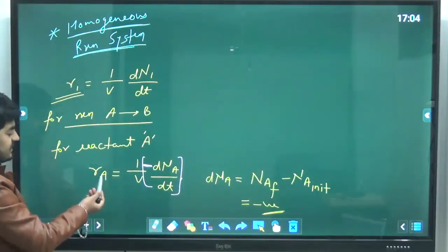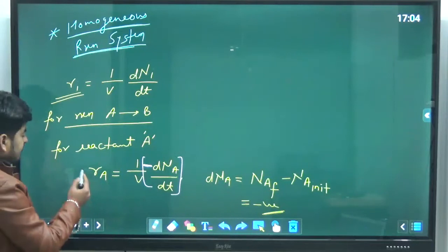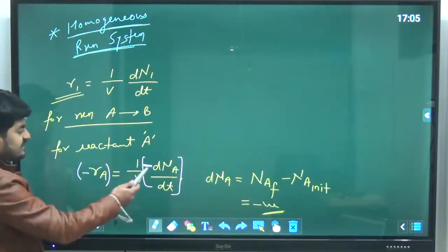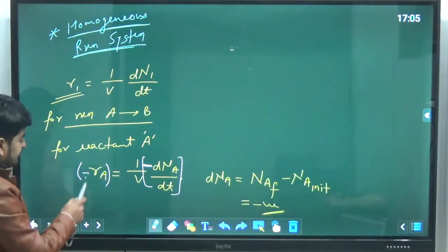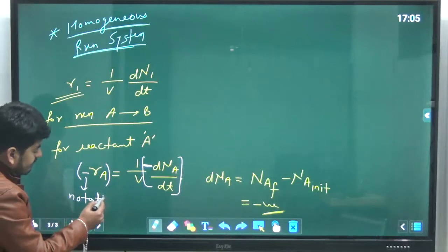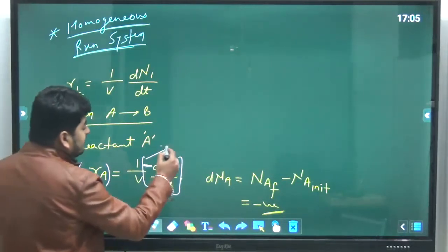And since A is getting disappeared, on this side also we will use one minus. This minus is different, because this minus is just a notation, and that minus is the mathematical sign.